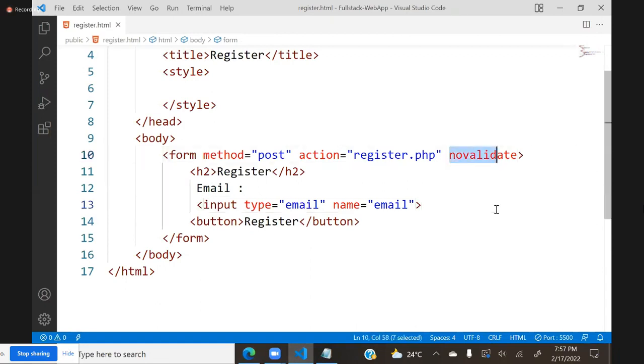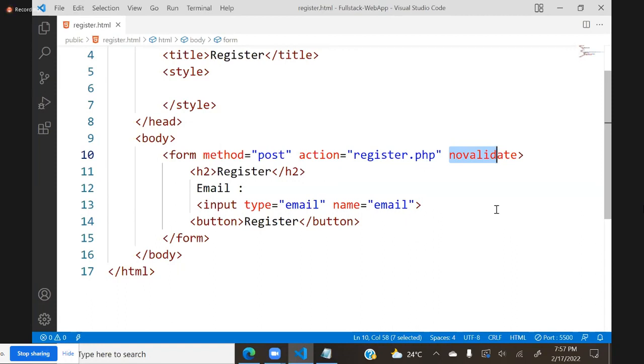Because sometimes the problem is HTML is providing validations, but they are not according to our requirements. Validations are there and validations are good, but sometimes validations given by HTML are not good for our requirements.